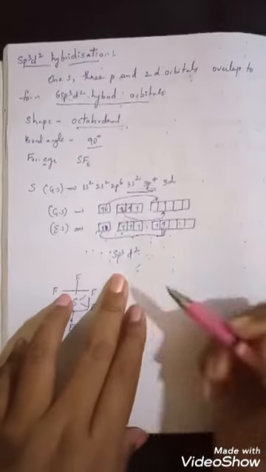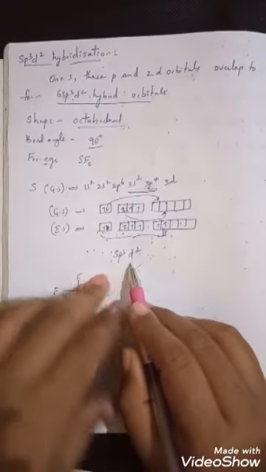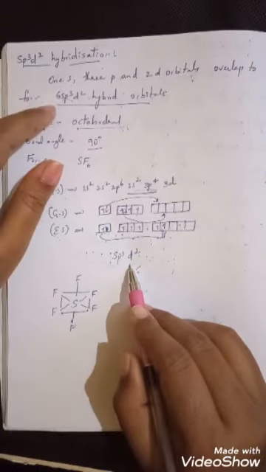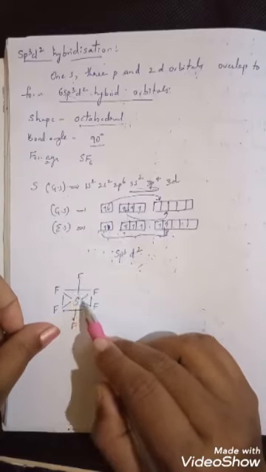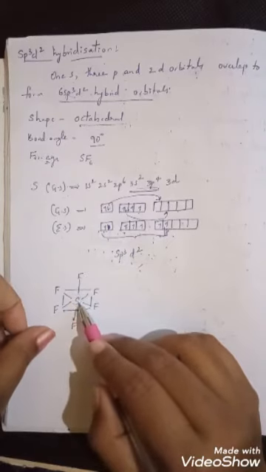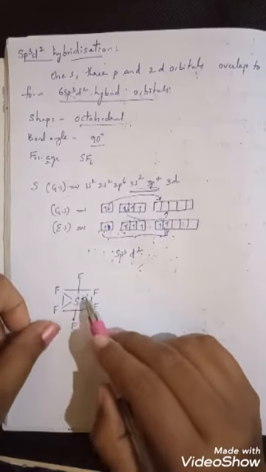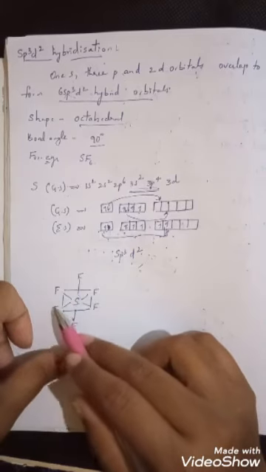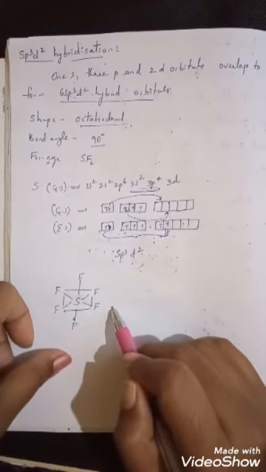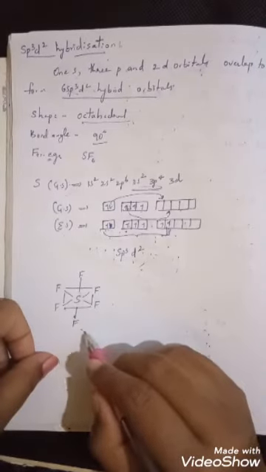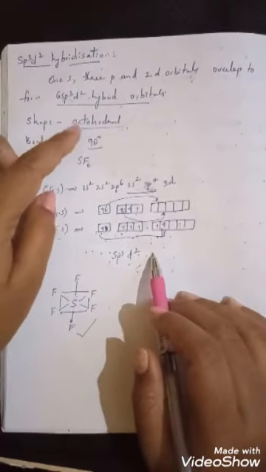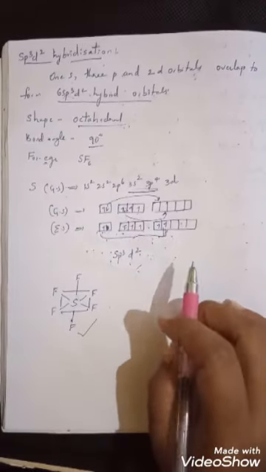With this sp3d2 hybridization, 6 hybrid orbitals are formed, present around the sulfur. Now the 6 hybrid orbitals overlap with the 6 atomic orbitals of fluorine and form 6 bonds around it, and this geometry is called what? Octahedral, and the bond angle is said to be 90 degrees.